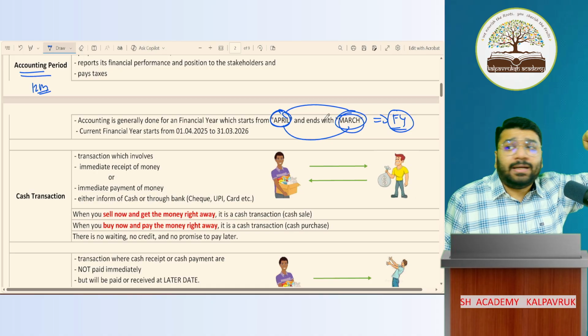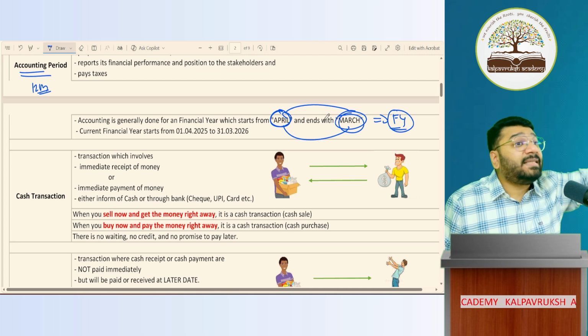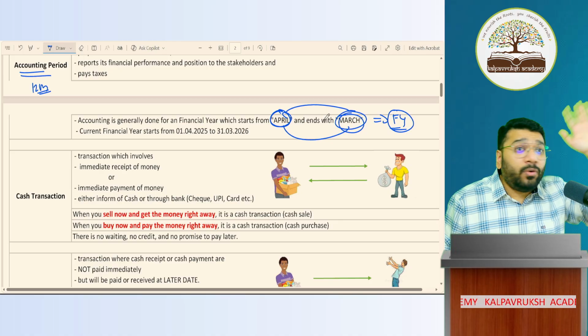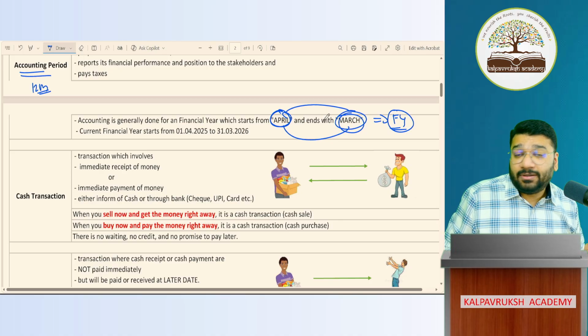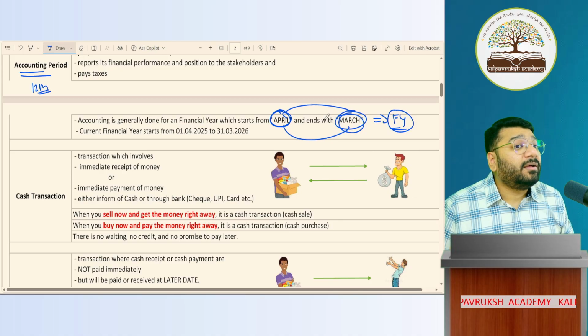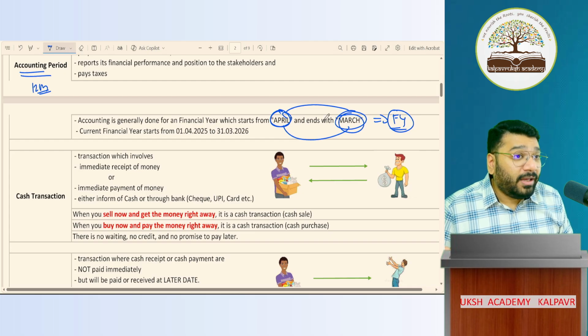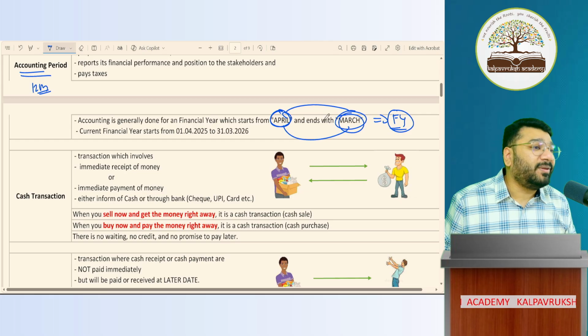Can your accounting period be less than 12 months? Can your accounting period be less than 12 months? Everybody is saying no. And the answer is yes, it is possible.